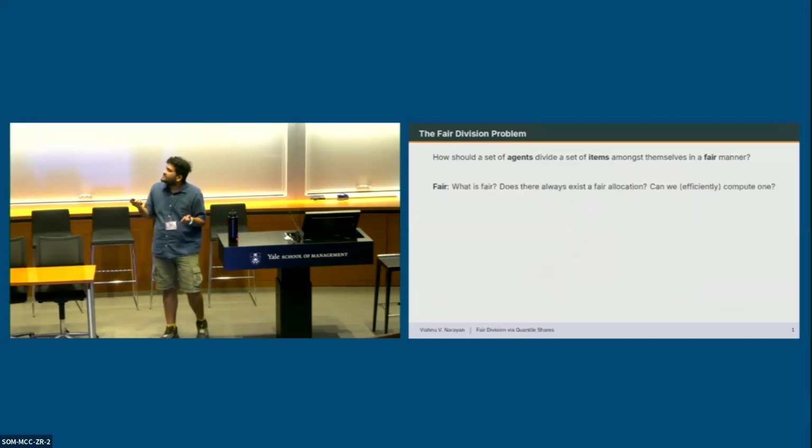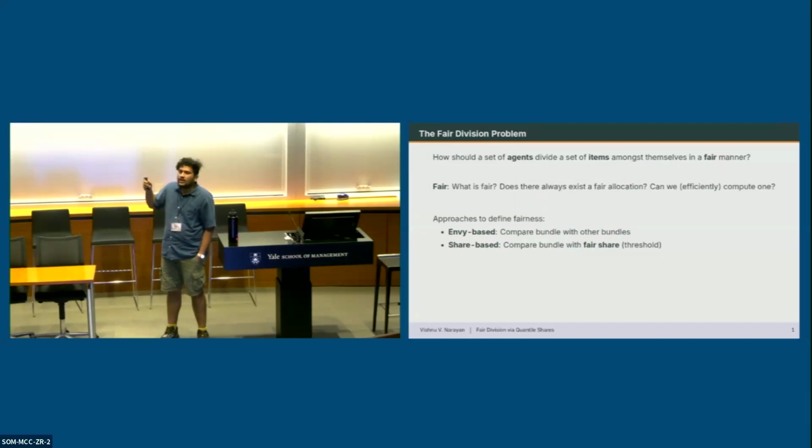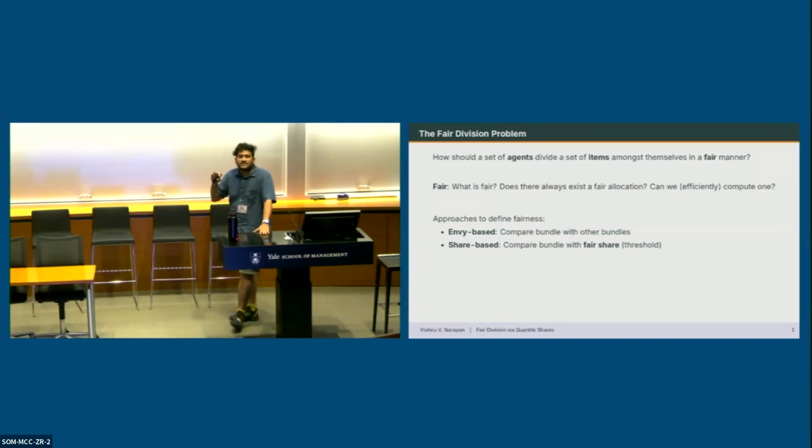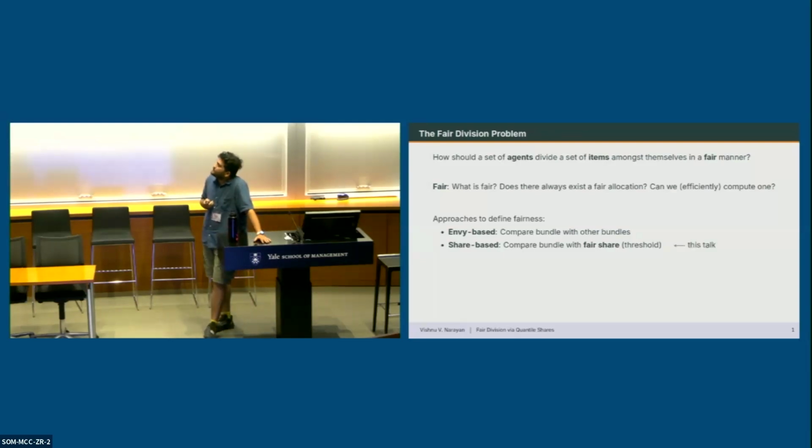Over the last few decades, the fair division community has come up with two broad approaches to define fairness. One of them is envy-based fairness. The other is share-based fairness. In envy-based fairness, each agent compares its bundle with the bundles of the other agents. In share-based fairness, each agent compares its bundle with some threshold, some fair share, and is happy if its value is at least that share. In this talk, we're going to focus on the second thing.